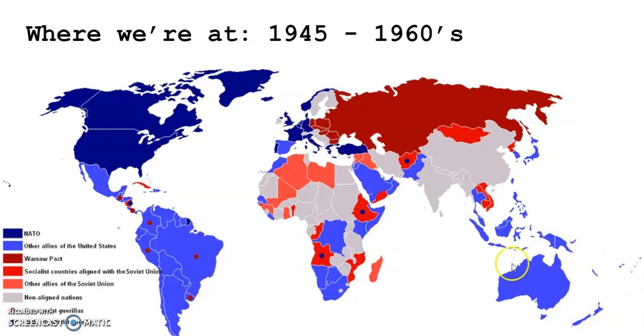Opposing these countries are in the red here. In the dark red, we see Warsaw Pact countries.